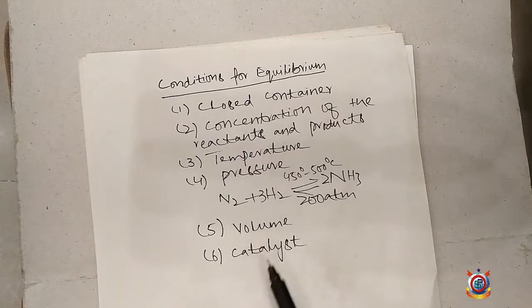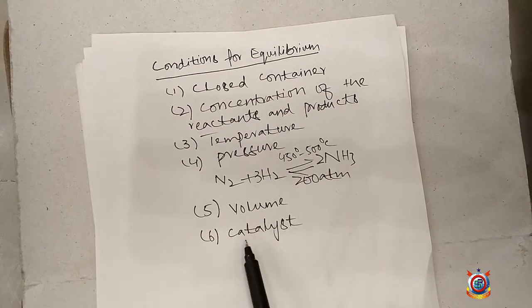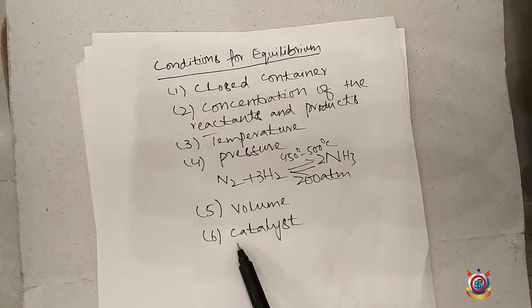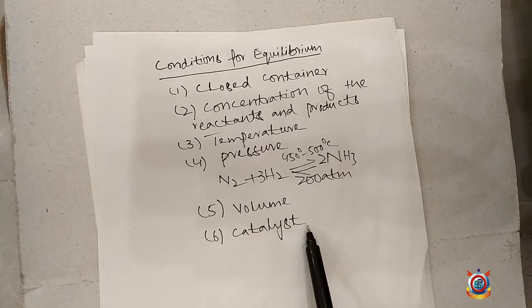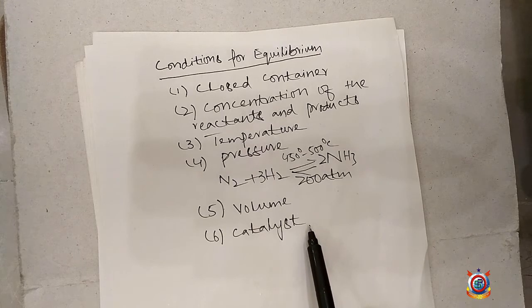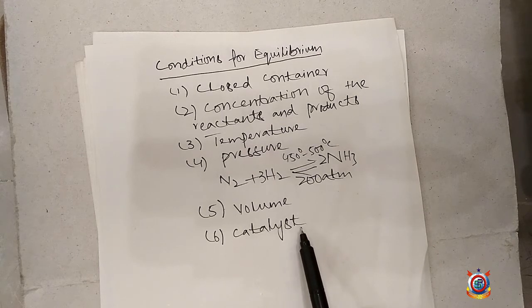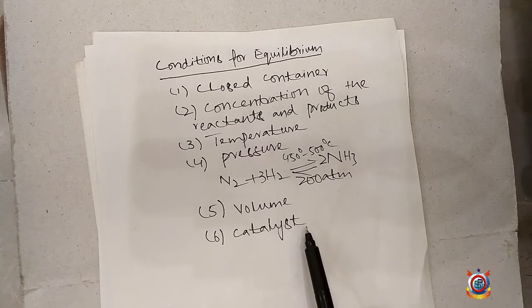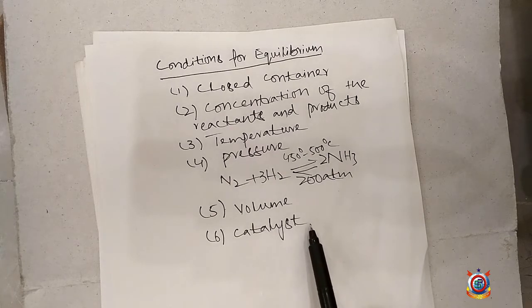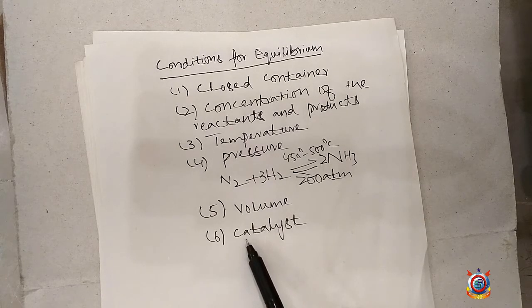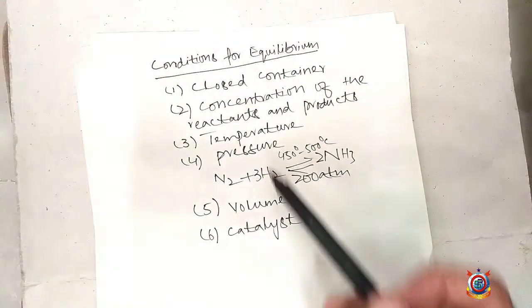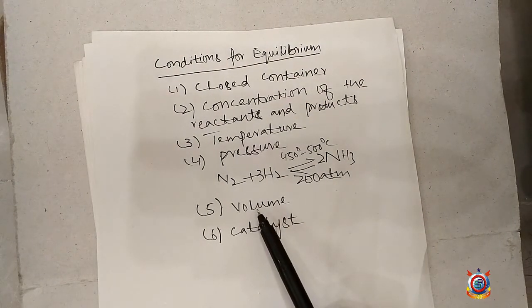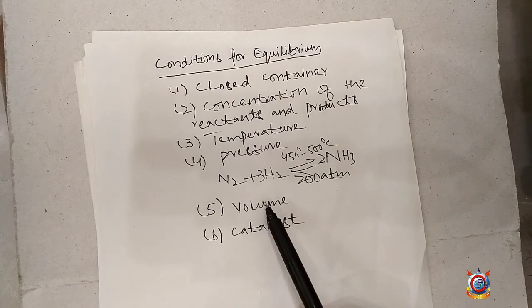The last condition is the catalyst. Catalyst does not help a chemical reaction to attain the position of equilibrium. It only speeds up the rate of a chemical reaction to attain the position of equilibrium in a very short time. Therefore, catalyst is also necessary for a chemical reaction to attain the position of equilibrium. So these are the conditions which are necessary for a chemical reaction to attain the position of equilibrium.